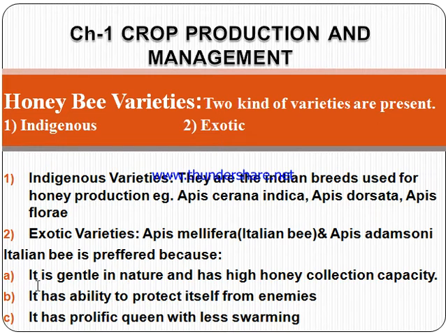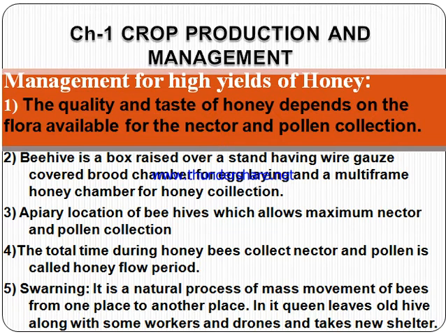The Italian bee is preferred because it is very gentle in nature, has high honey collection capacity, has the ability to protect itself from enemies, and has a prolific queen with less swarming. So it is very easy and very important. Next is the management of high yields of honey. The quality and taste of honey depends on the flora and nectar available. A beehive is a box raised over a stand having wire gauze, covered, with a broad chamber for egg laying and a multi-frame honey chamber for honey collection.